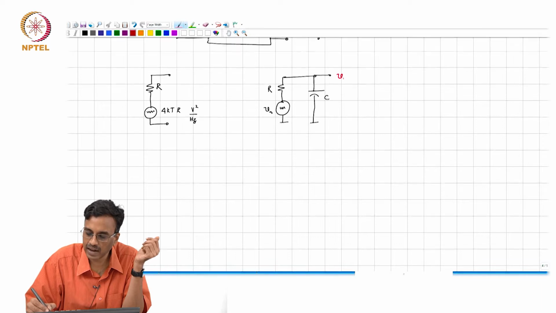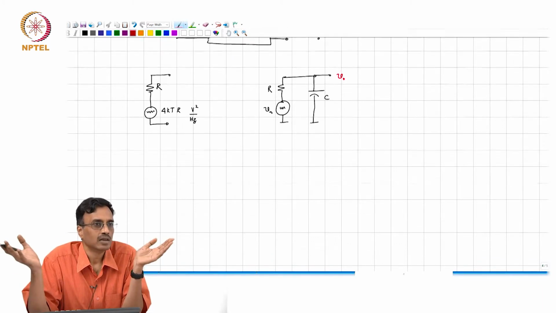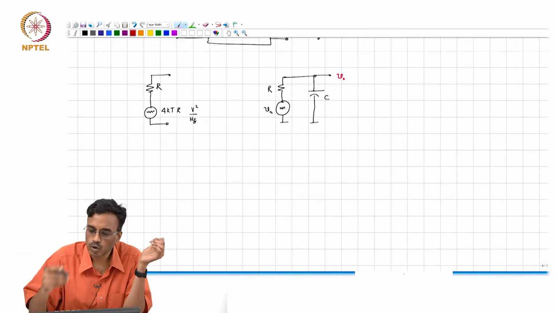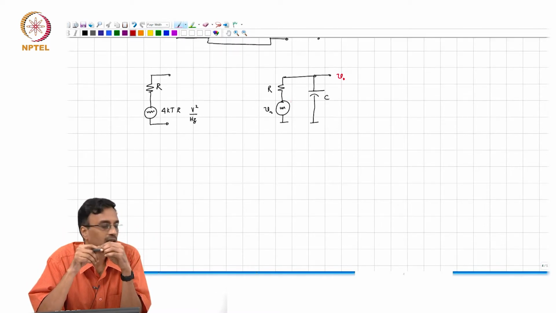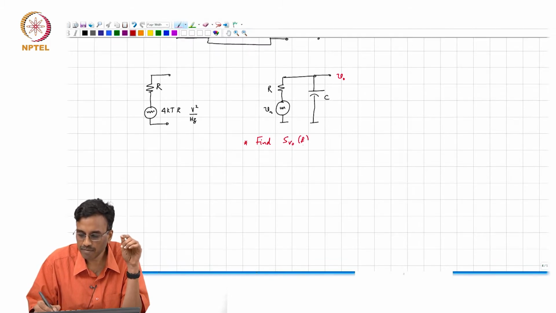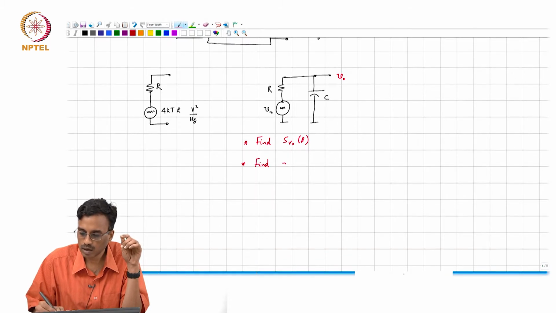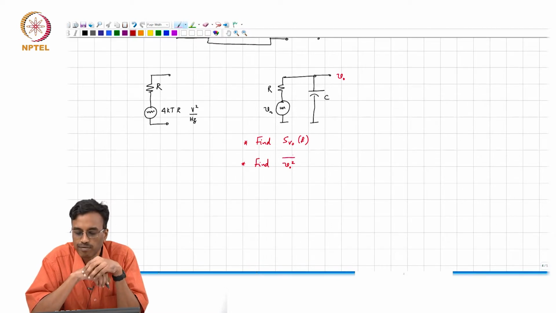We are interested in finding the noise spectral density at the output as well as the total mean square noise at the output. So, how do you propose that we go and find out the noise spectral density at the output? So, we want to find SVO of F and find the mean square noise.